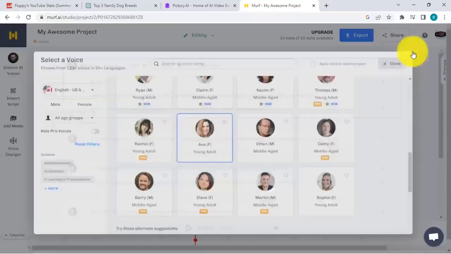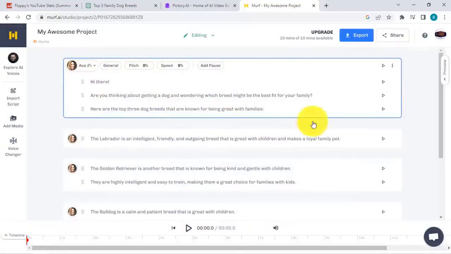Okay, so you could just have a quick preview on the different audio clips over here or the voices that you could use. And then once we're happy, right, we selected Ava over here and let's just have a quick listen on how this will sound like.